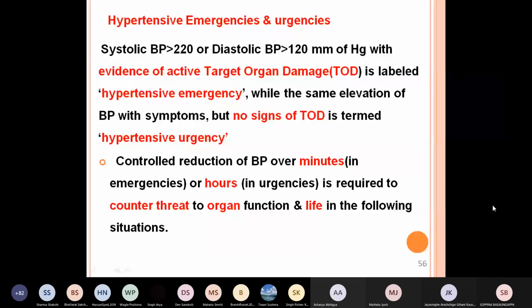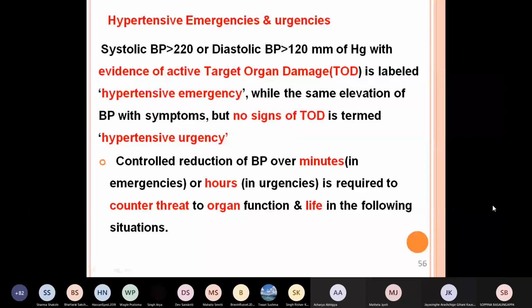So if there is elevated blood pressure, more than 220 systolic or 120 diastolic, with evidence of target organ damage, it is called hypertensive emergency. If there is no evidence of target organ damage, it is called hypertensive urgency. That means you have to start the treatment at the earliest.